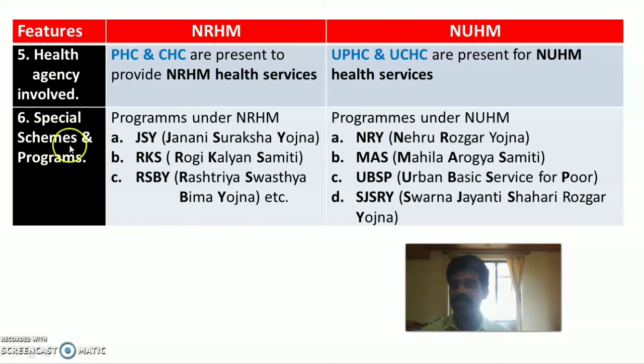Then sixth feature is special schemes and programs under NRHM and NUHM. Under NRHM it is Janani Suraksha Yojana, RKS Rogi Kalyan Samiti, and RSBY, that is Rashtriya Swasthya Bima Yojana. Under NUHM it is NRY, that is Nehru Rozgar Yojana, MAS, that is Mahila Arogya Samiti, UBSP, that is Urban Basic Service for Poor, and SJSRY, that is Swarna Jayanti Shahari Rozgar Yojana.